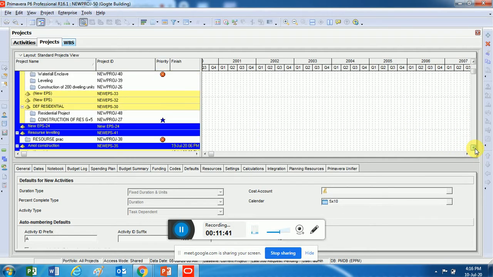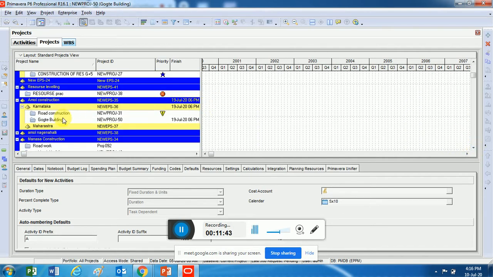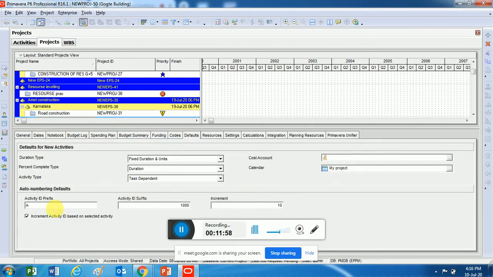So I'll select the project which we created. So you can see this, the project is open, right? I'll select the project which we created, and in this you can see there's something called as defaults. Now in this defaults, you can see this auto numbering defaults, that is activity ID prefix, suffix and increment. So that's the reason why it is like this.